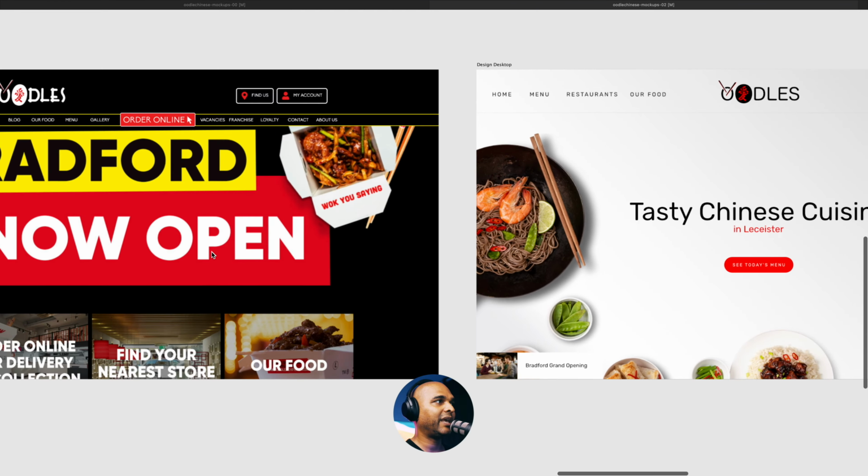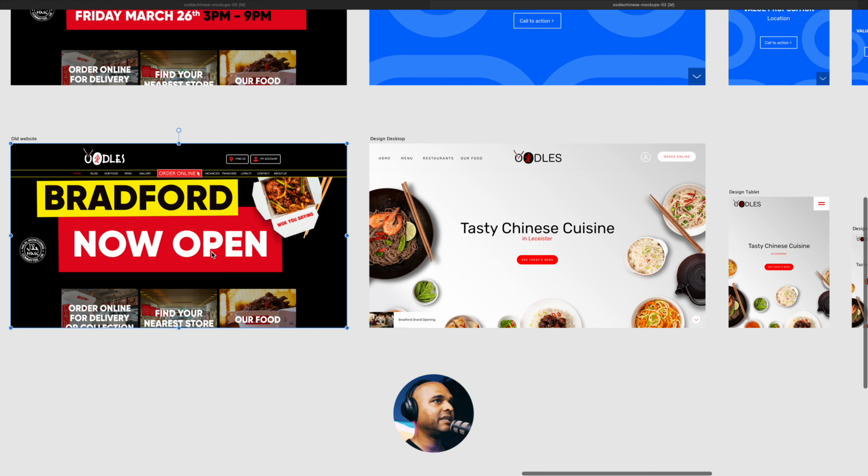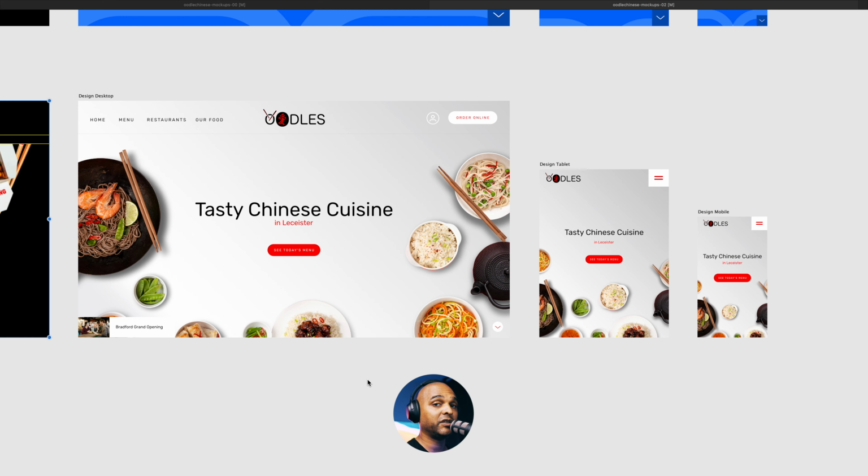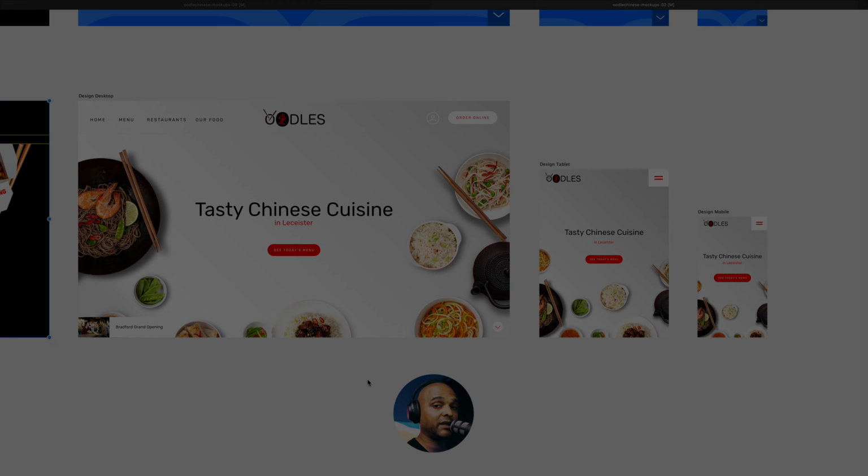So this is what we had here on the left hand side, and this is what we now have. Now at this stage, this is where you pass the project to the developers. If you are a pure web designer, or if you are a hybrid, you can start developing yourself, whether you code or use a tool like WordPress, Webflow, whatever. In the next step, I'm going to show you my own process.